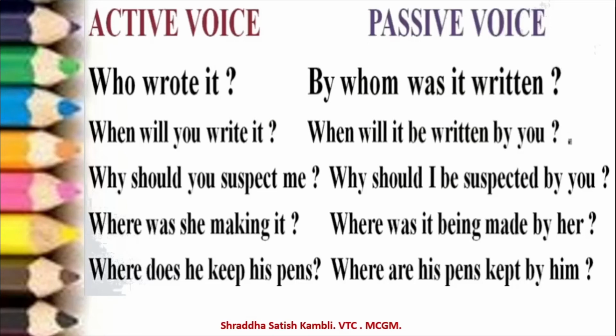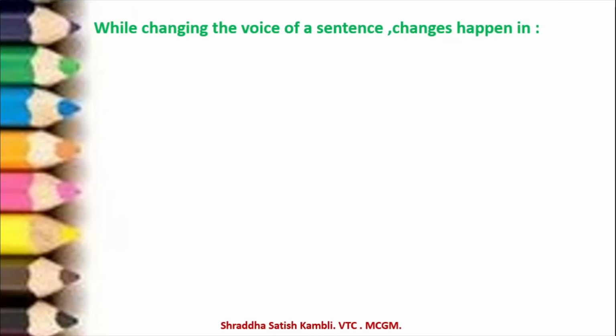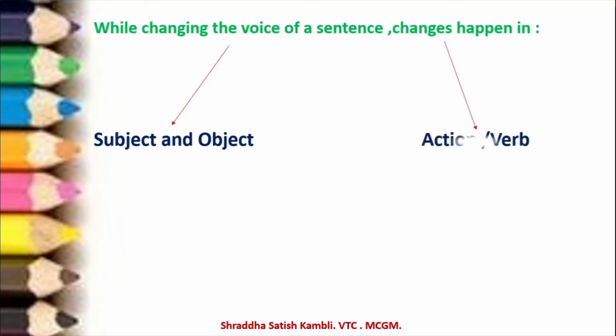Alright, let us move on now and let us see how a voice changes and what all things happen when you are changing the voice of a sentence. So while changing the voice of a sentence, the first thing the changes happen in is the subject and the object. So the subject becomes the object and the object becomes the subject. Then changes can happen in action and the verb.